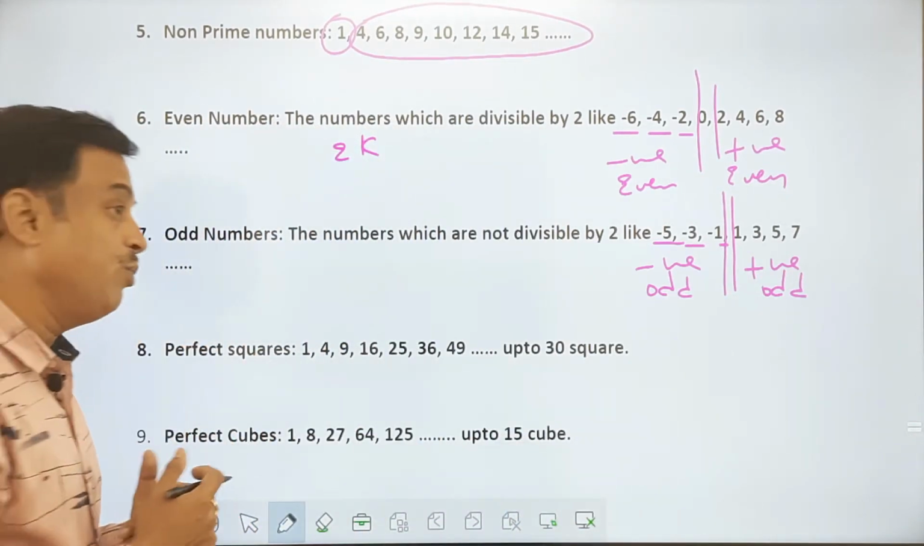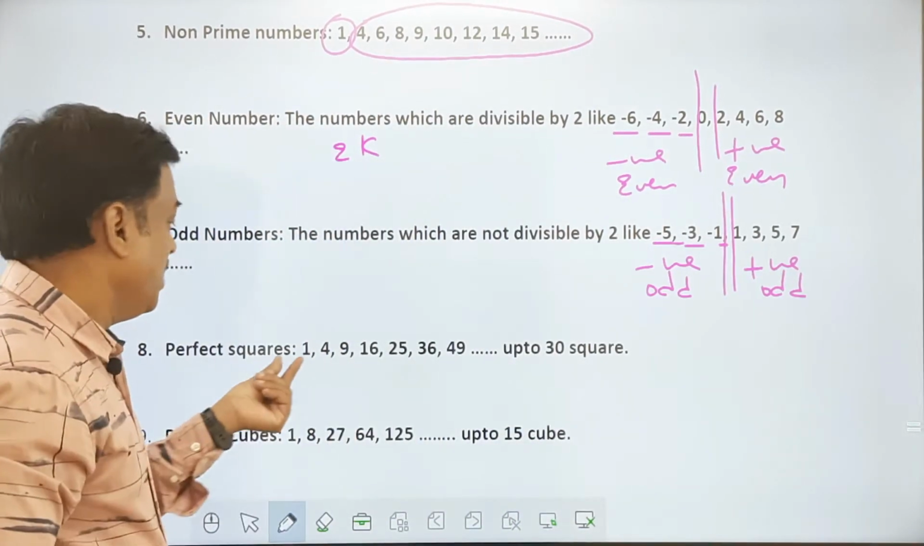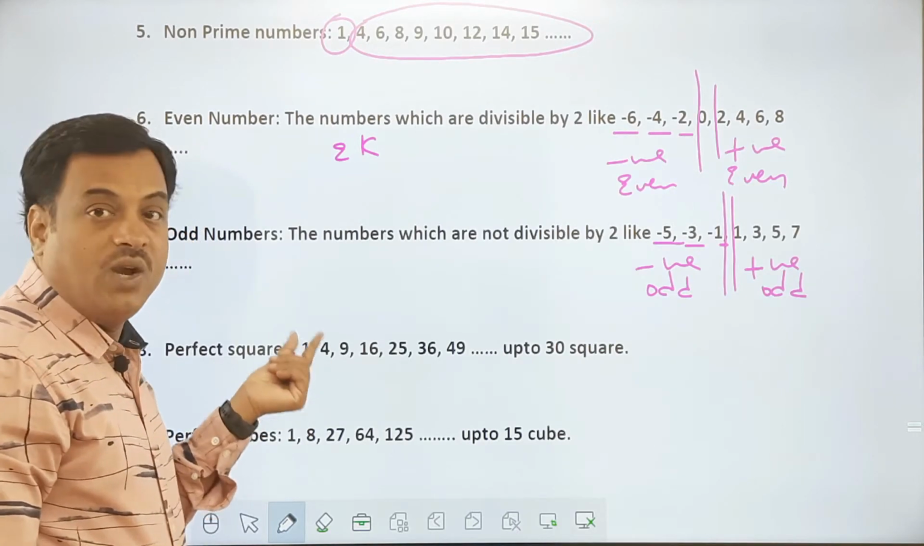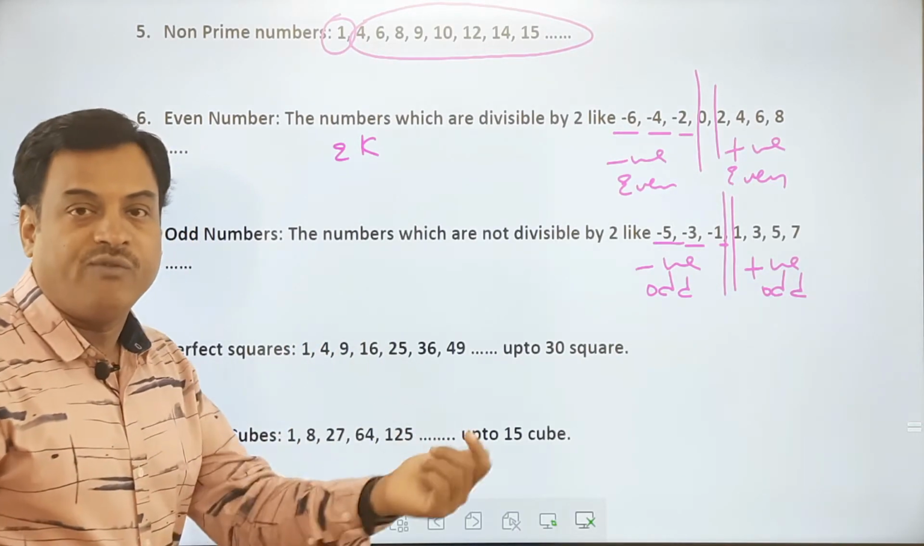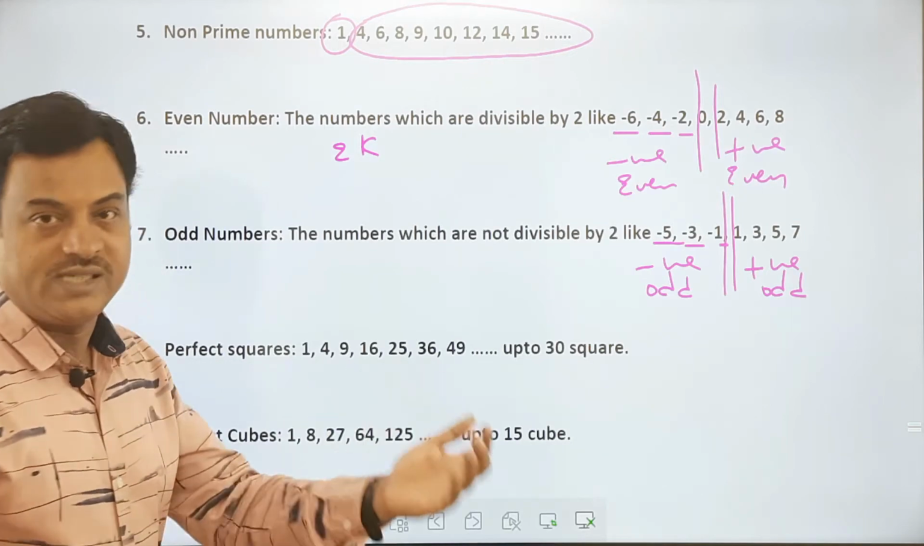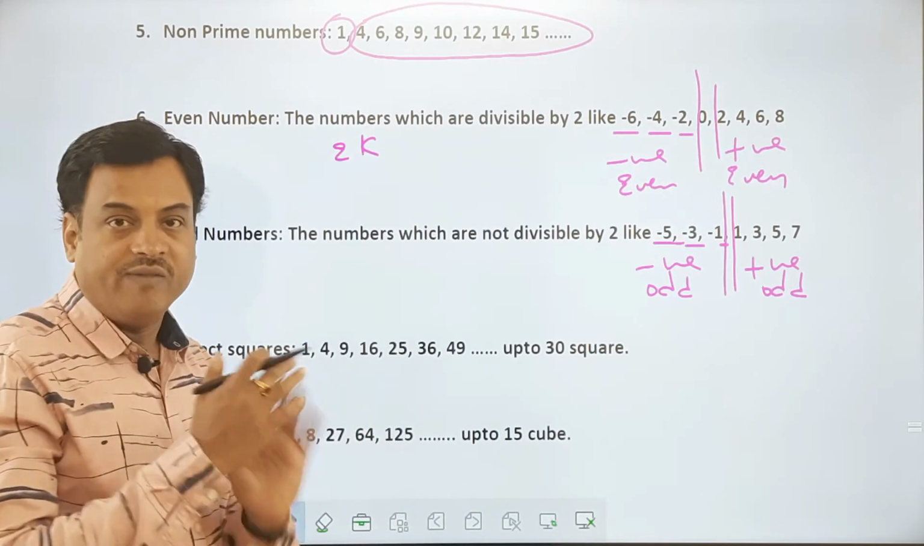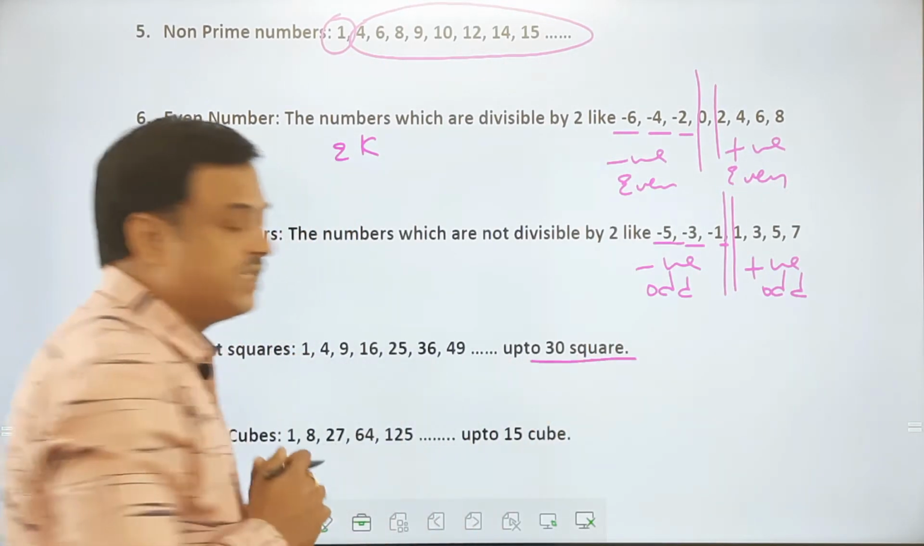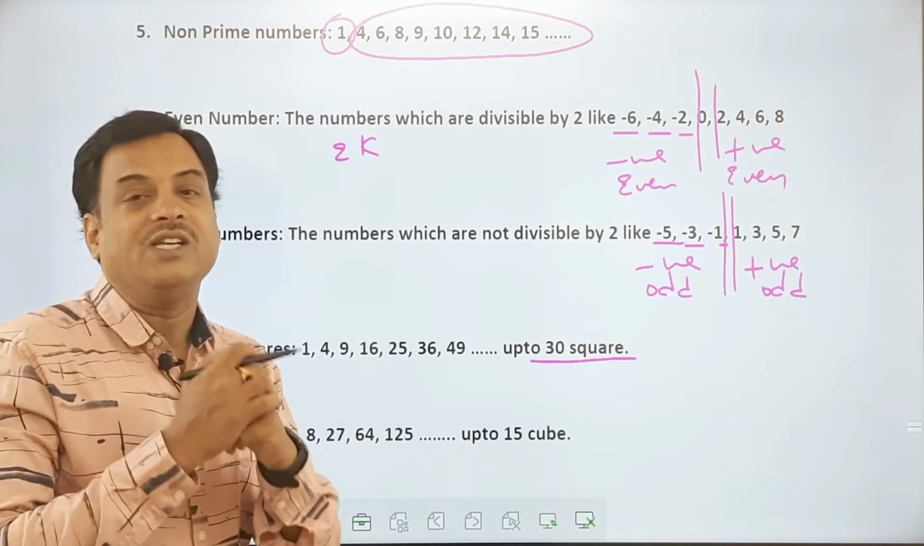Next, what else we need to practice for numbers and letter series? We need to practice squares. 1 square 1, 2 square 4, 3 square 9, 4 square 16, 5 square 25, like that. Up to 30 squares, if you remember, it's always good.